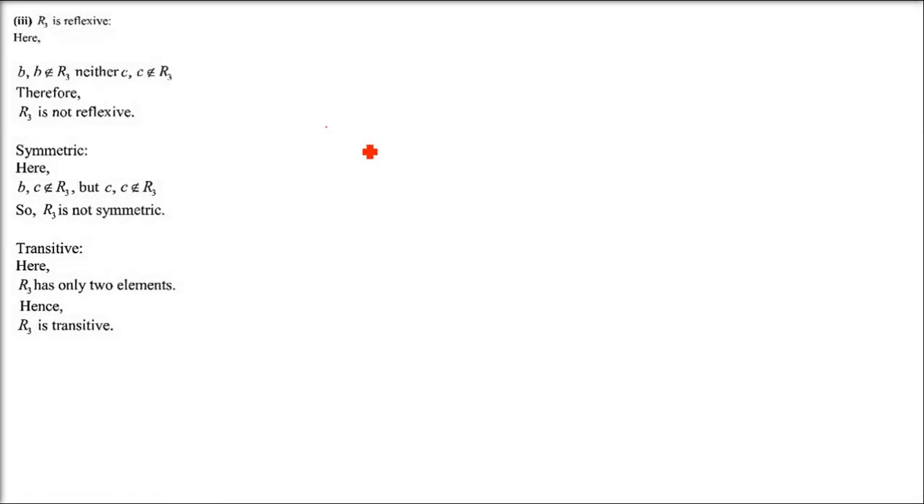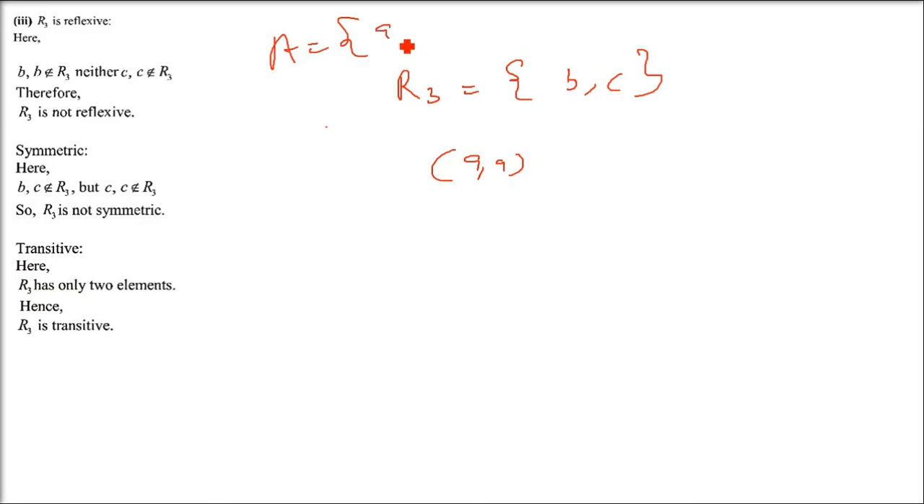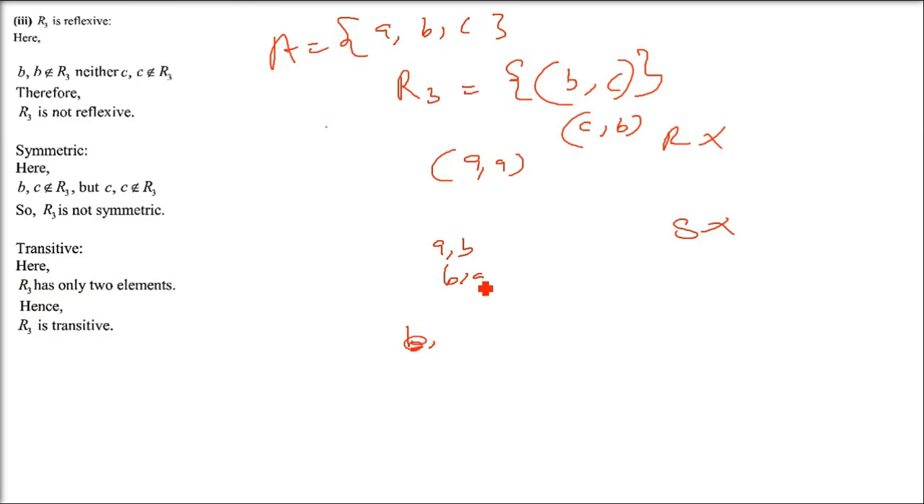Now coming to R3. R3 is saying B comma C. So it's quite clear. It is neither of them. Why is it neither of them? See, A comma A is related to A? Not there. BC is there, so CB should be there. It is not there, so not symmetric. Since there are only two elements, for transitive you need three. So by default we assume it to be transitive. When there is no data given, we assume it to be transitive. So this is transitive.